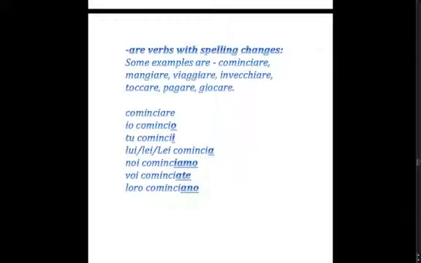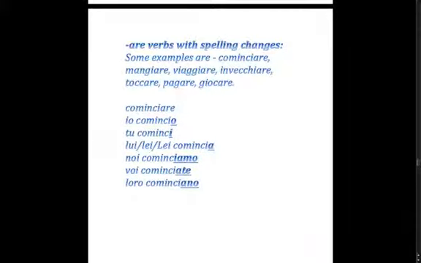So it's not comincii or cominciiamo, it's cominci and cominciamo. This is the same rule for the other four verbs here. Mangiare, viaggiare, invecchiare. So mangiare, mangio, mangi, mangiamo.